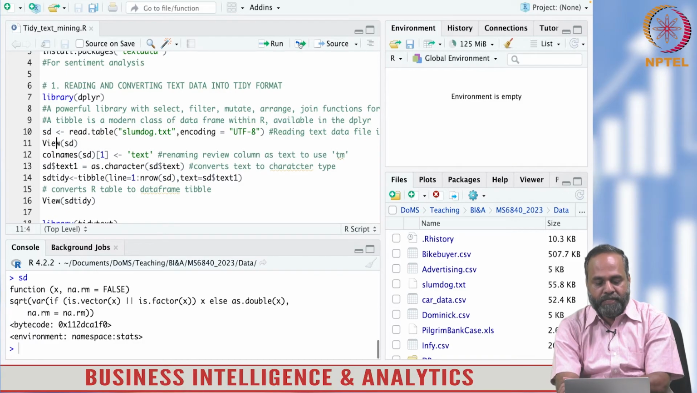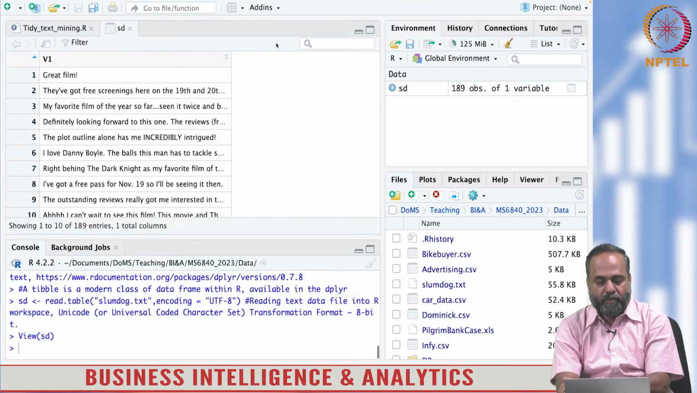Okay, the data is read. Oh, some issue here, I don't know. Okay, I didn't run the previous command, that's why. Okay, see, you can see my data is this, which is available in text format.